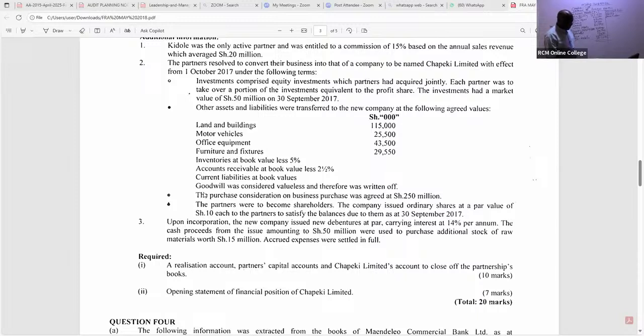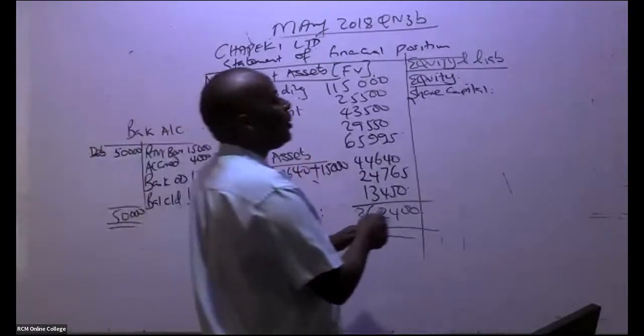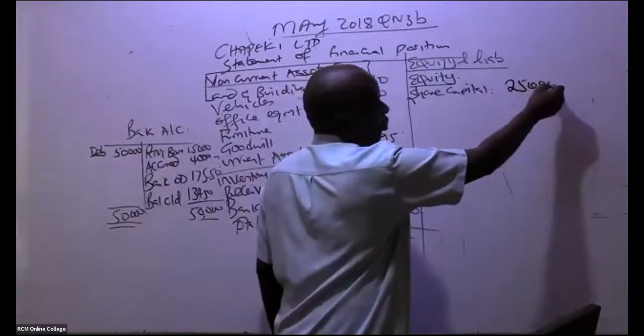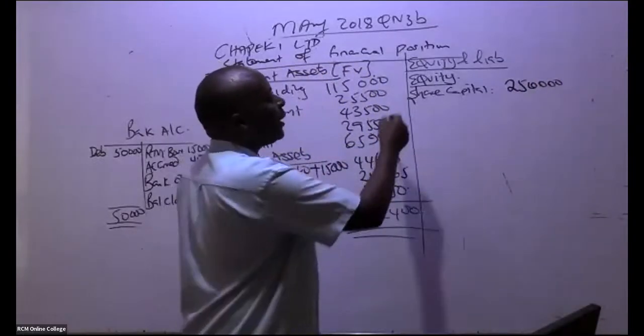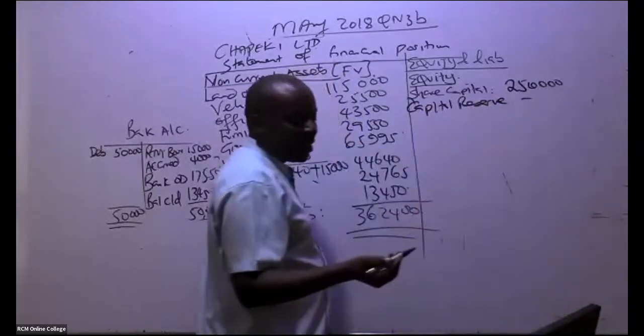Look at this point here. The purchase consideration on business purchase was agreed at 250,000. The partners were to become the new shareholders here. The company issued ordinary shares at a par value of shillings 10 each to the partners to satisfy the balance due to them as at the closure of the year. That must be the purchase consideration. So instead of giving them cash, we gave them shares. So it means that the share capital, if you remember, the purchase consideration was 250,000. If we had that capital reserve, it would have come here. Yeah, it's not there. All right.